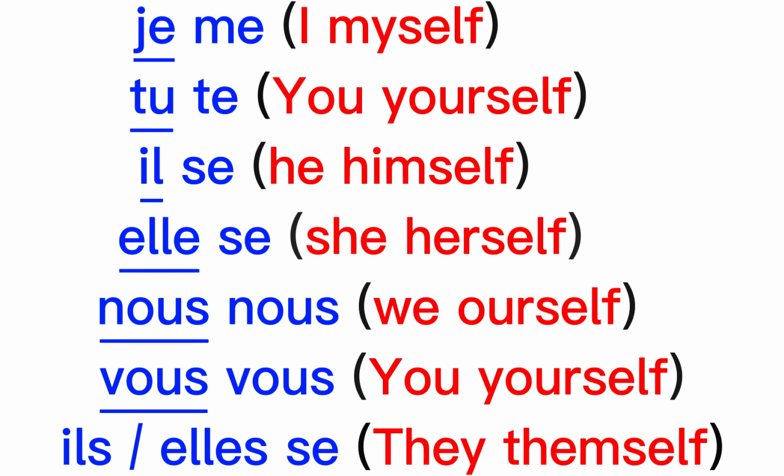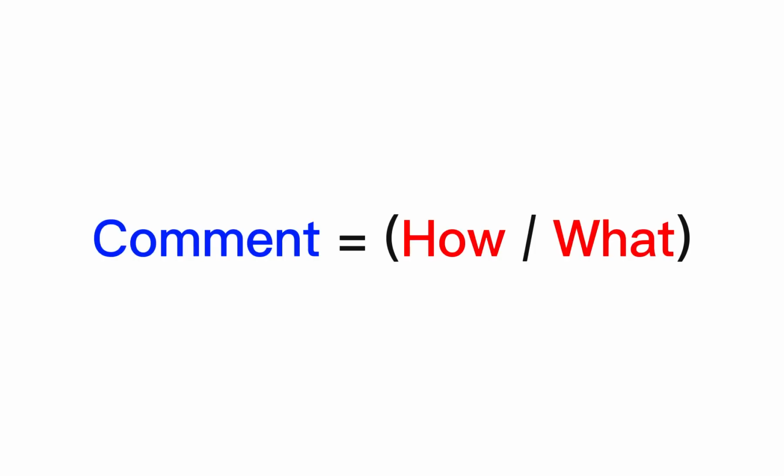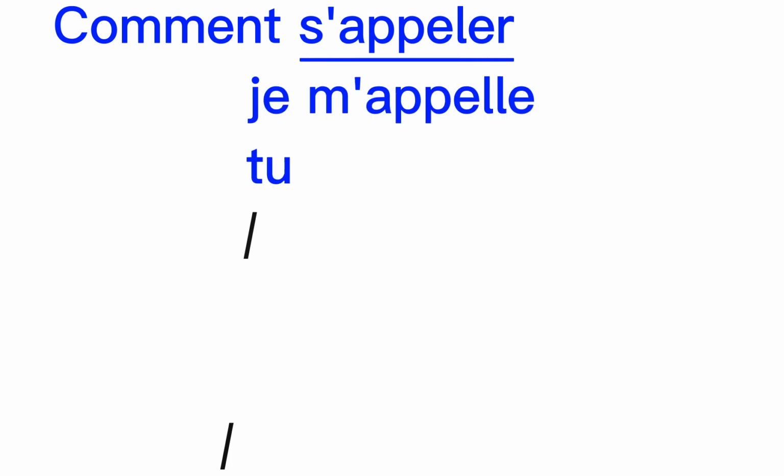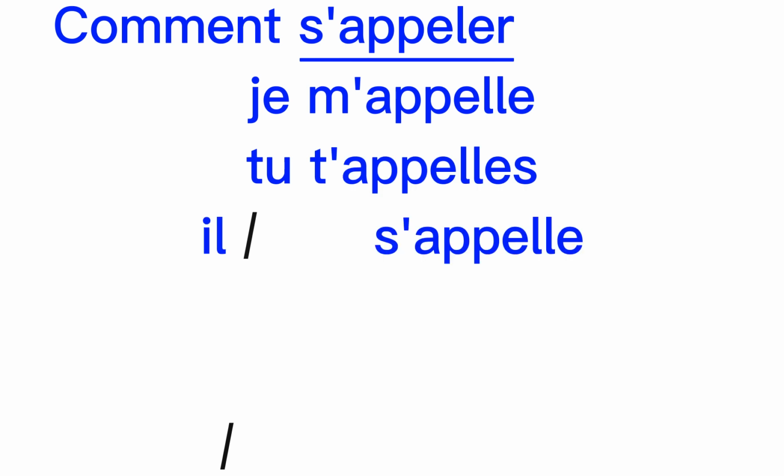We are going now to conjugate the verb to call with these pronouns to ask for the name. To do so, we will need first to use the word Comment, then, with this word plus the verb s'appeler. Let's conjugate it. Je m'appelle. Tu t'appelles. Il s'appelle. Elle s'appelle.